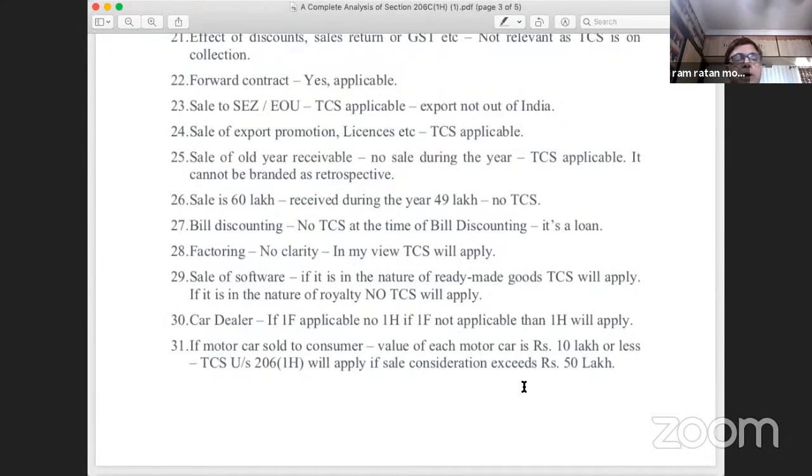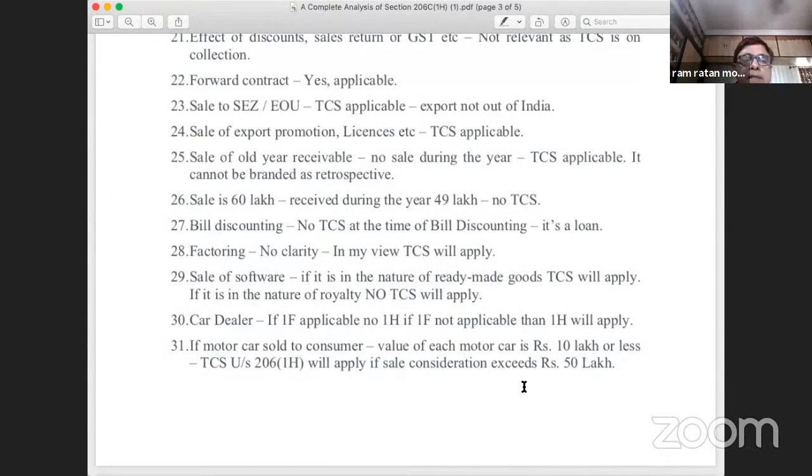Now, we all know the bill discounting. What is a bill discounting? We sell goods, we raise an invoice, and we get the bill discounted from our banker. Now, once the bill is discounted, we receive the money. But do we get 100% money from the bank? No. Bank discounts to the extent of 80% or 90%. Some amount they keep as a margin. Say 10% has been kept as a margin.